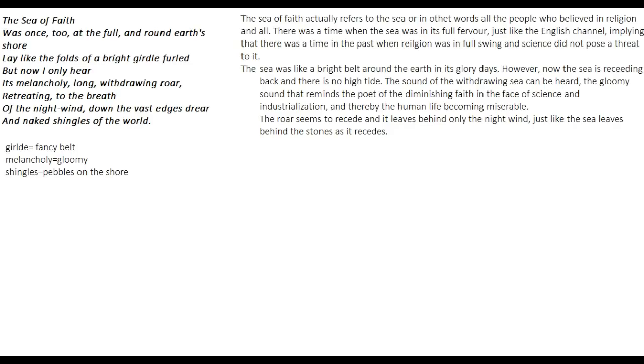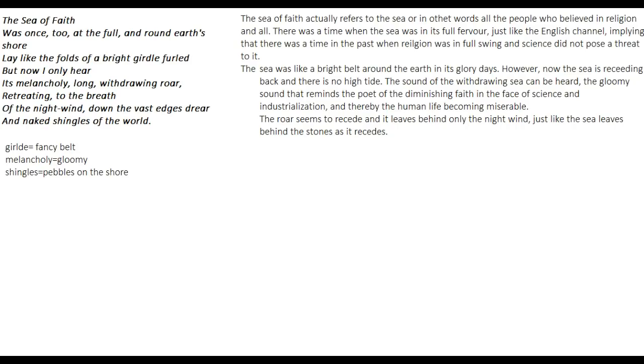that there was a time in the past when religion was in full swing and science did not pose a threat to it. So there was a time when religion was in full swing and there was no problem at all. The sea was like a bright belt around the earth in its glory days. However, now the sea is receding back and there is no high tide.